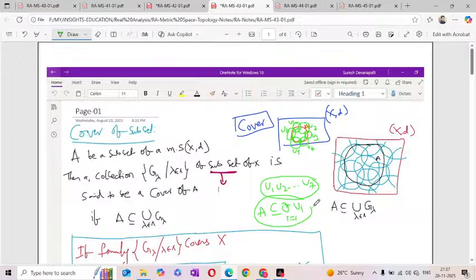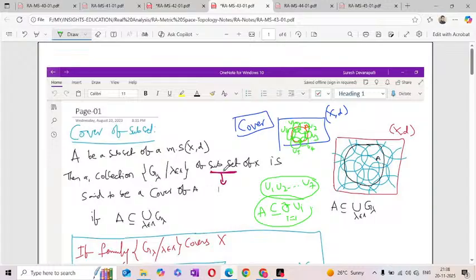Now come to the mathematical definition. Suppose A is any subset of the metric space, and consider a collection G lambda, where lambda is an index. The index may be infinite or finite, we don't know; that depends on the metric space. Here each G lambda is a subset of X, that means it is a collection of subsets.